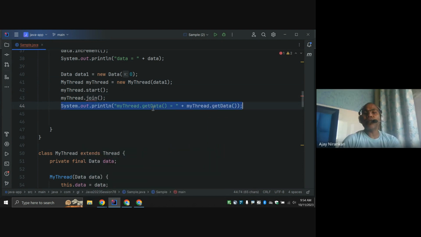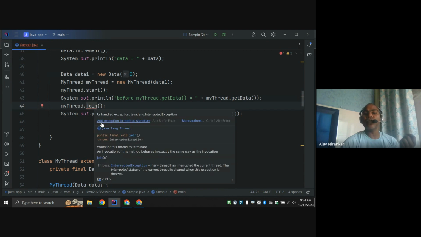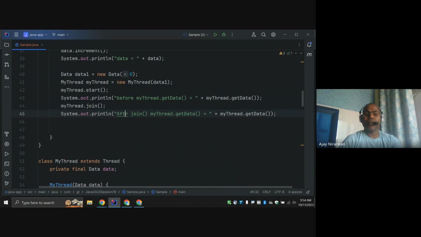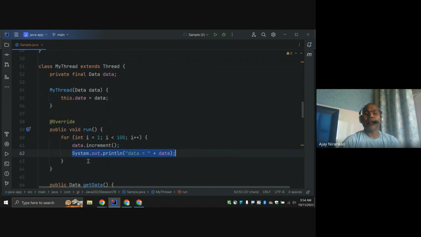If you print just before join, notice before join we are getting data as zero, maybe the thread has not started, right? And join means they are ensuring that your method is completed, and after the join we get the value.